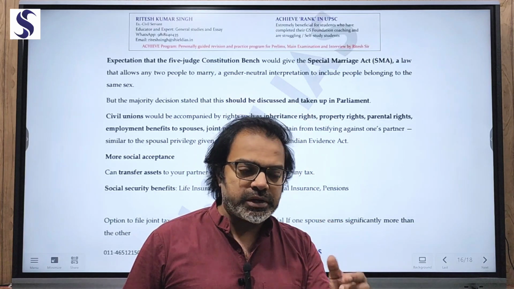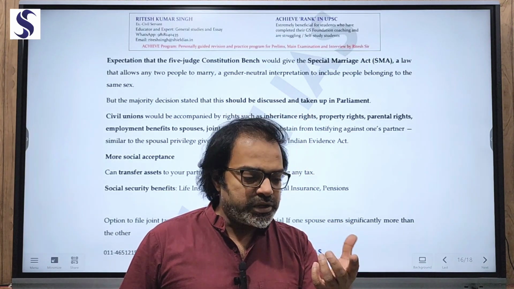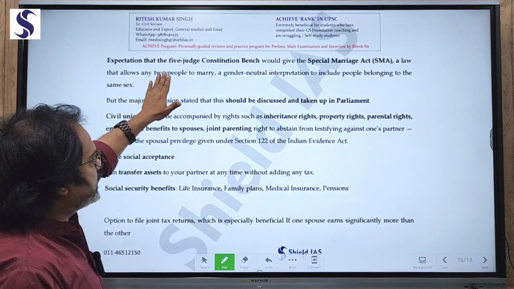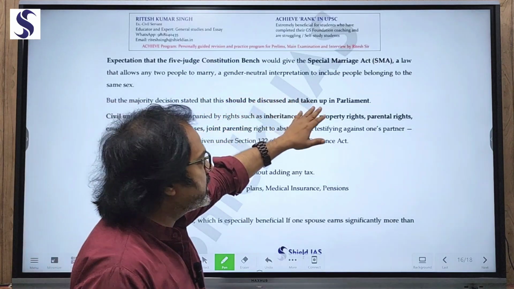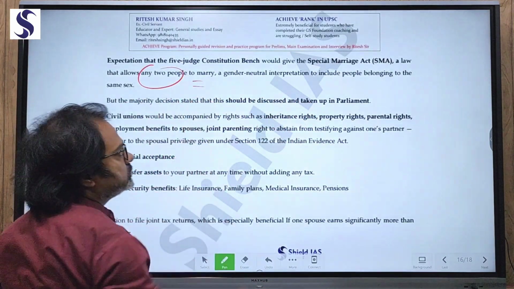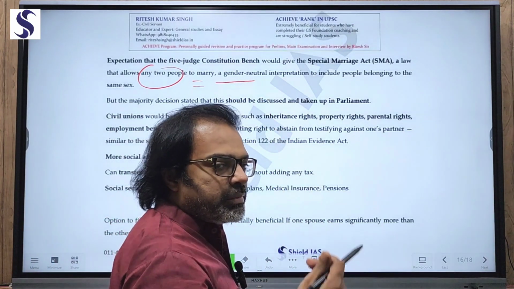Even in the Special Marriage Act, whatever civil union is approved between a man and a woman has to be gender neutral. So the expectation was that the 5-judge bench would make the Special Marriage Act allow any two people to marry and make it gender neutral, rather than a marriage only between a man and a woman.